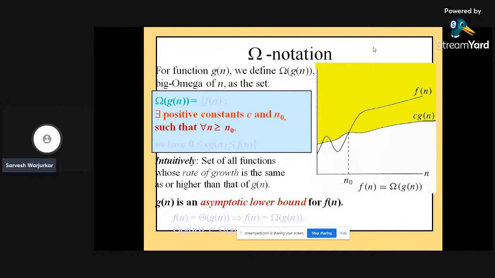We need to set all the functions whose rate of growth is the same as or higher than that of g of n. It means the function g of n is an asymptotic lower bound for the function f of n. It directly means that f of n should not go below g of n for all n greater than or equal to n0. In other words, g of n is an asymptotic lower bound for the function f of n.